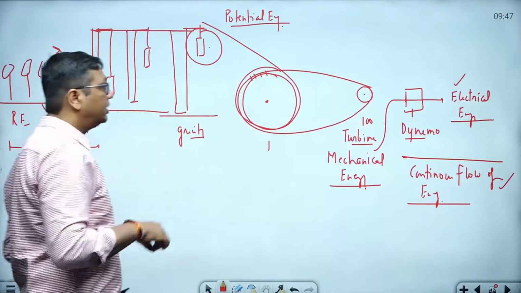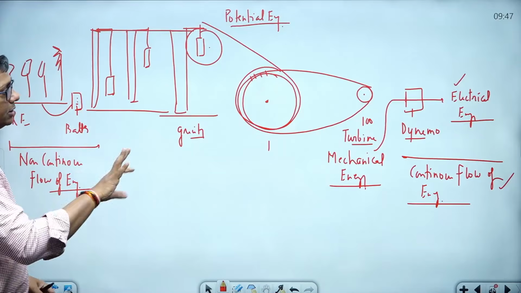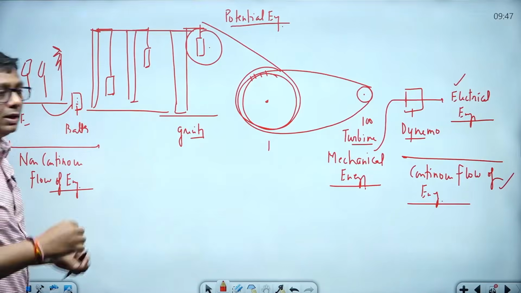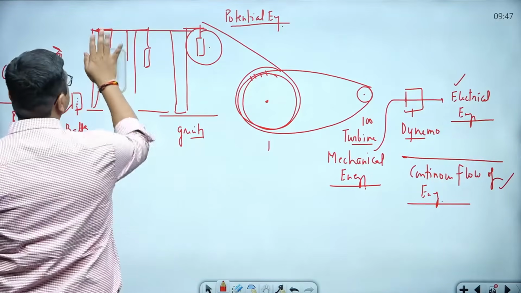Clear everyone? No one has difficulty in understanding? So it's a processor. Now see one thing: such kind of battery in different modes I can develop.